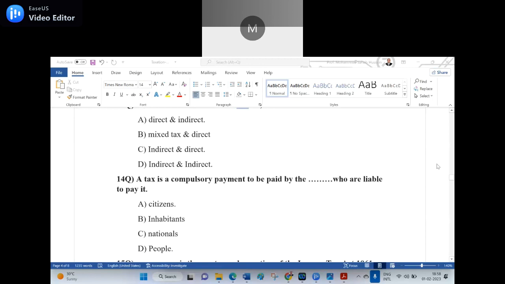14th question. I will read it because you are hesitating to read. A tax is a compulsory payment to be paid by the dash who are liable to pay it. A. Citizens. B. Inhabitants. C. Nationals. D. People. A, citizens, is the right answer.